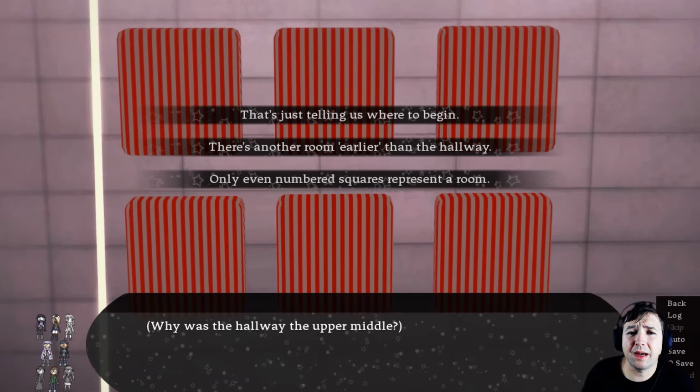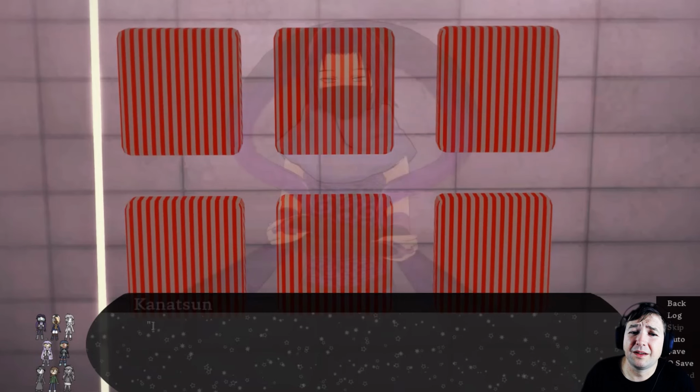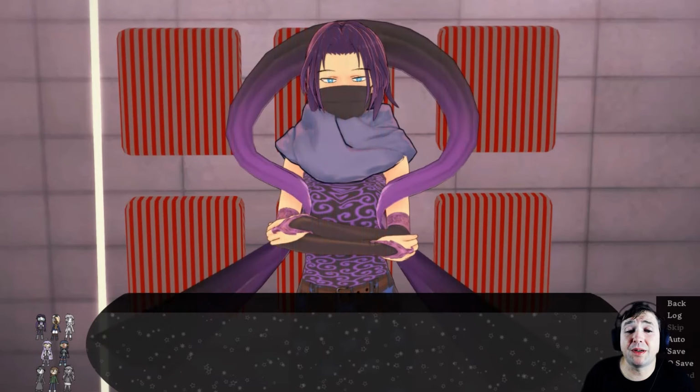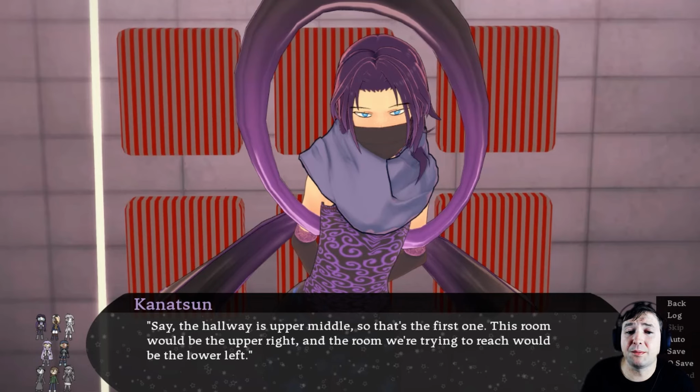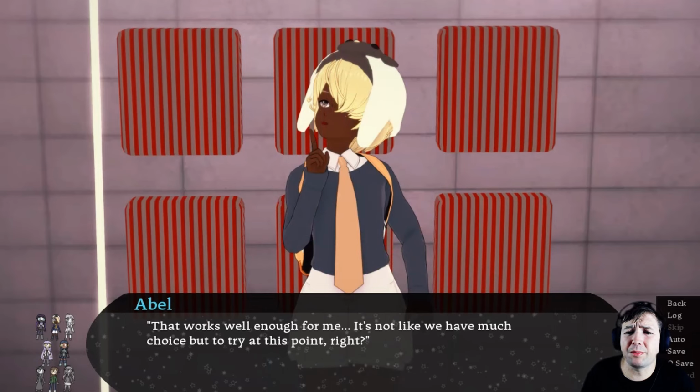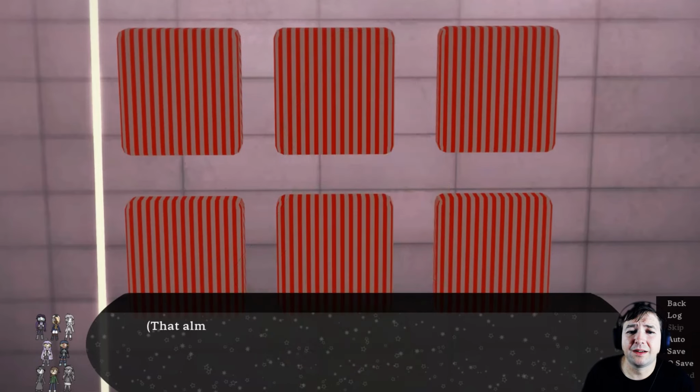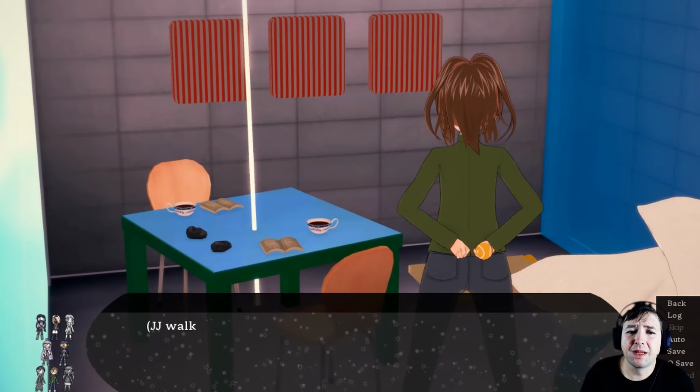Why was the hallway the upper middle? So that's where we start? Yeah, let's go with that. It's probably wrong. Probably it's just the key for where to start. Say the hallway is the upper middle, so that's the first one. This room would be the upper right, the room we're trying to reach would be lower left. It works well enough for me. It's not like we have much choice but to try at this point, right? Yes, finally! It almost felt too easy.